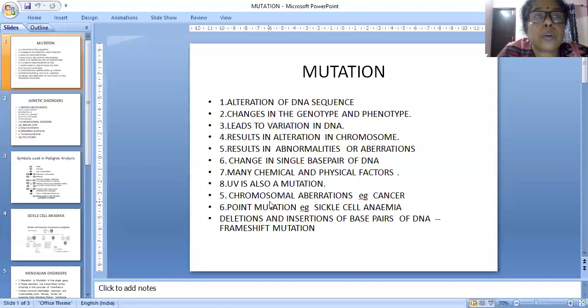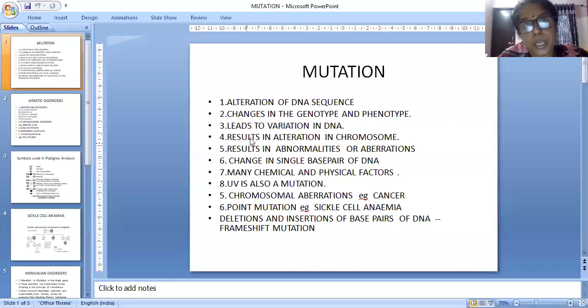If a part of the chromosome is removed, what will happen? The genes which are occupied on that part will be removed. So the characters controlled by those genes will also be lost, and phenotype and genotype will be changed. So frame shift mutation means the framing of the chromosome is changed by deletion or insertion. Deletion means removal, insertion means adding. If some part of the chromosome is removed, mutation can occur, and if some part is added, mutation can also occur.